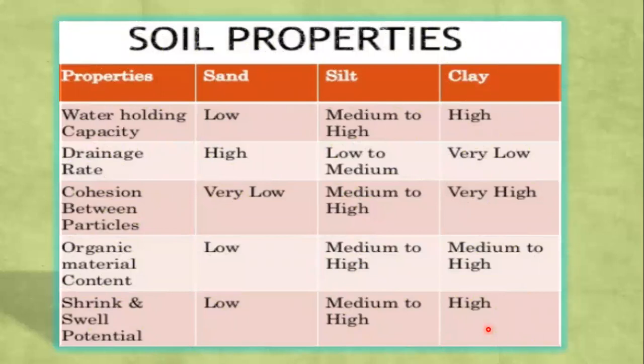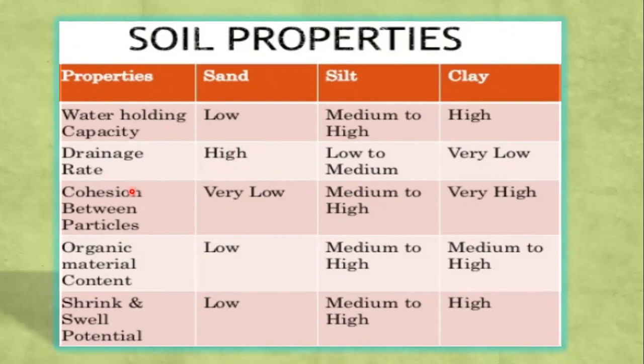So here are some properties in a comparative structure. The water holding capacity is highest in clay soil and lowest in sandy soil. Drainage rate, that is percolation rate, is very low in clay soil because it takes a lot of time to percolate, and sandy soil has the highest drainage rate.